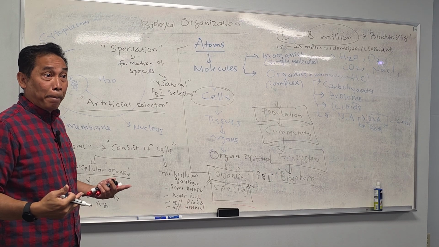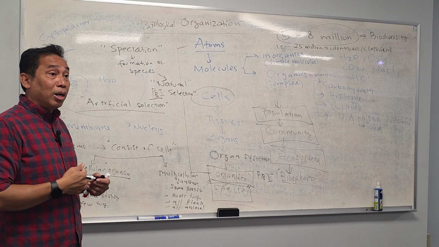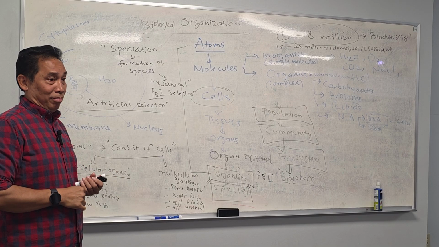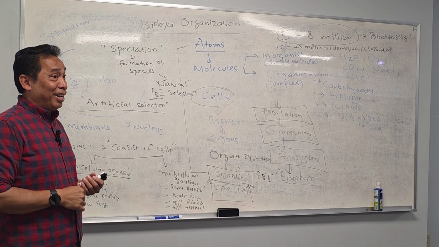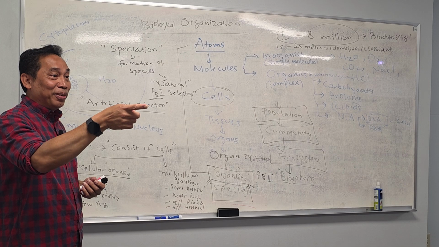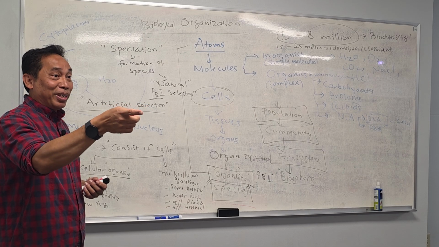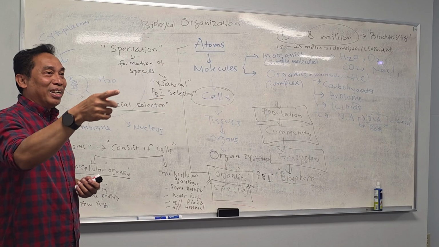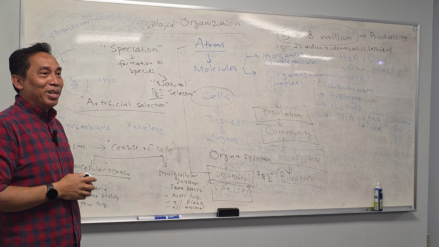Are you with me? How many of you have dogs? Can you name the type of your dog? A lab. See, already different. Anybody have a Chihuahua?